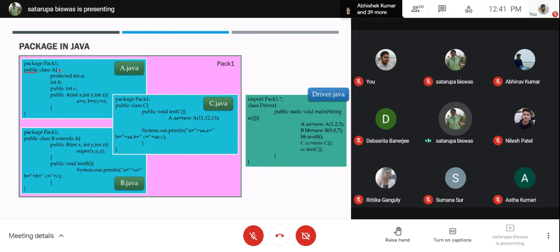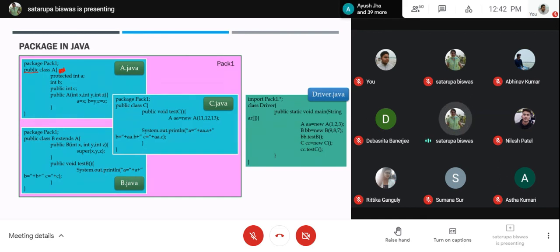The private one I missed here. No, I'm not taking the private. Sorry. Because private is only accessible from inside. So the private one we are not taking here. So protected int A, default B, and public C. And we have a constructor. Only a constructor is present, that is also declared as public. And through it, we can initialize all the values of A, B, and C. And that's all for the class A.